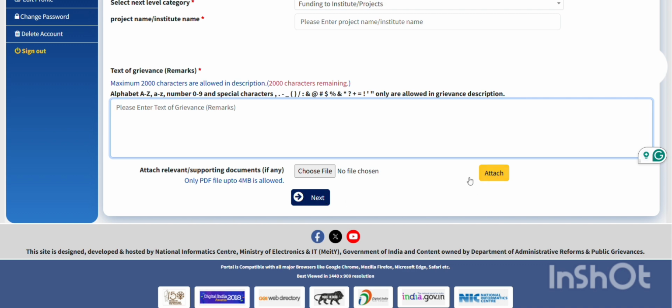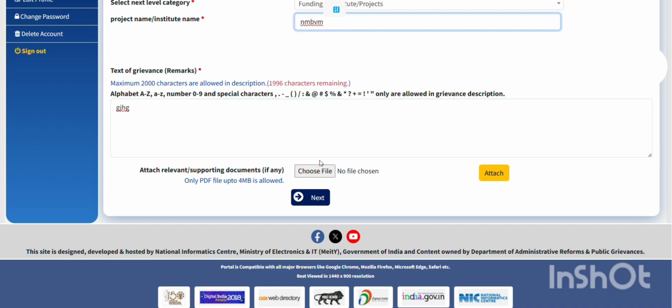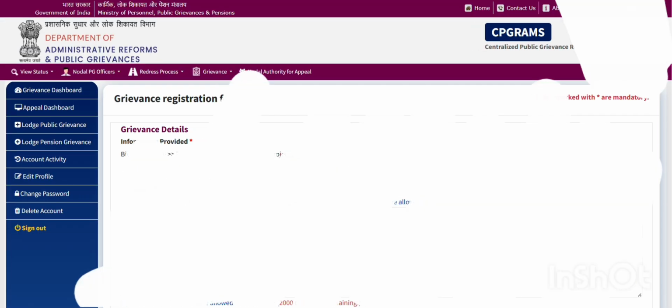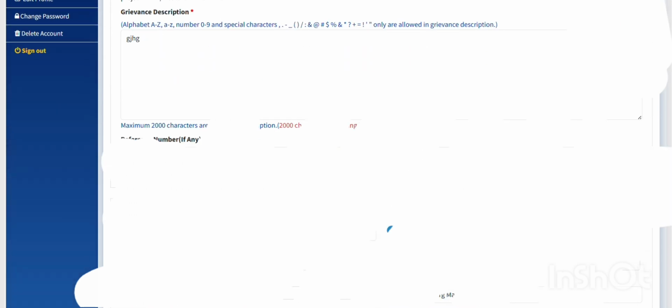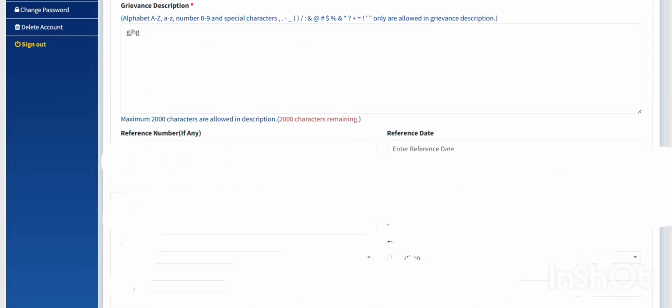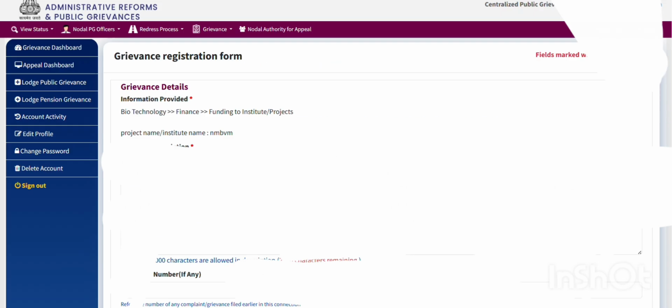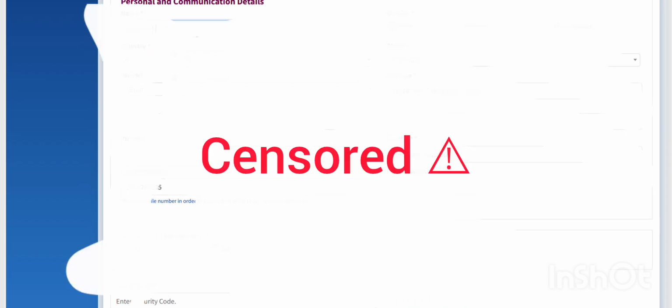Okay, and it will ask, for example, if I write just something ABCD here, I click next. Okay, so now it will ask me if any reference number is there, reference date is there. Then it will ask your personal communication details if you want to correct them, gender, address, everything. Okay, type the security code and submit.